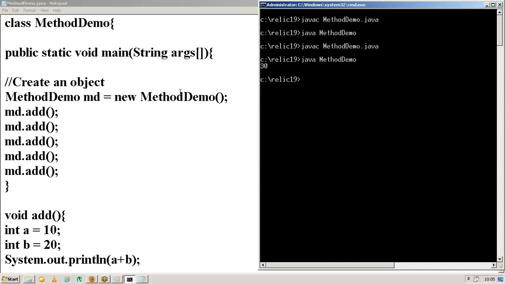Okay, Shirish, till now is it clear for you? Compile this one. It was compiled successfully. Execute this one. So now you can find the output here.